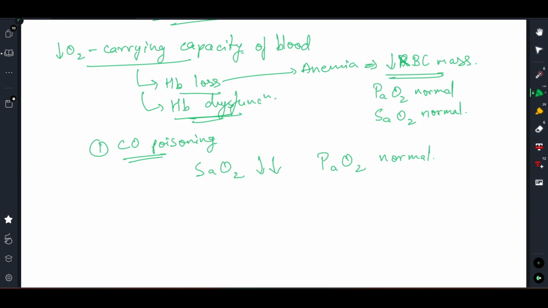Now from where can you get exposure to CO? You can get exposure to CO from smoke, right? Smoke resulting from fires, or exhaust from cars or gas heaters. For CO poisoning, what you most commonly see is gas heaters, right? It is suggested that when you sleep, you should not leave the gas heaters on throughout the night, as they can release large amounts of CO, which will ultimately result in CO poisoning.